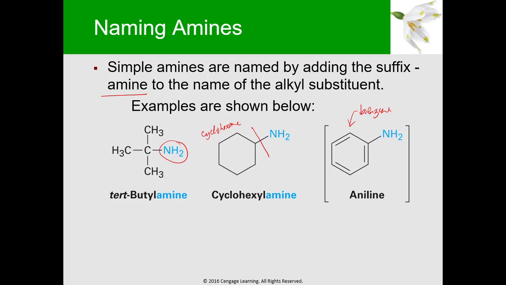So if you have a benzene ring with NH2, we call this aminobenzene, or it is commonly known as aniline. So not every compound with NH2 is directly an amine. The rule we had before is that the parent here is the benzene, and you have a substituent NH2. So that will become aminobenzene. The NH2 here is the substituent. Okay? So it will become aminobenzene or aniline.